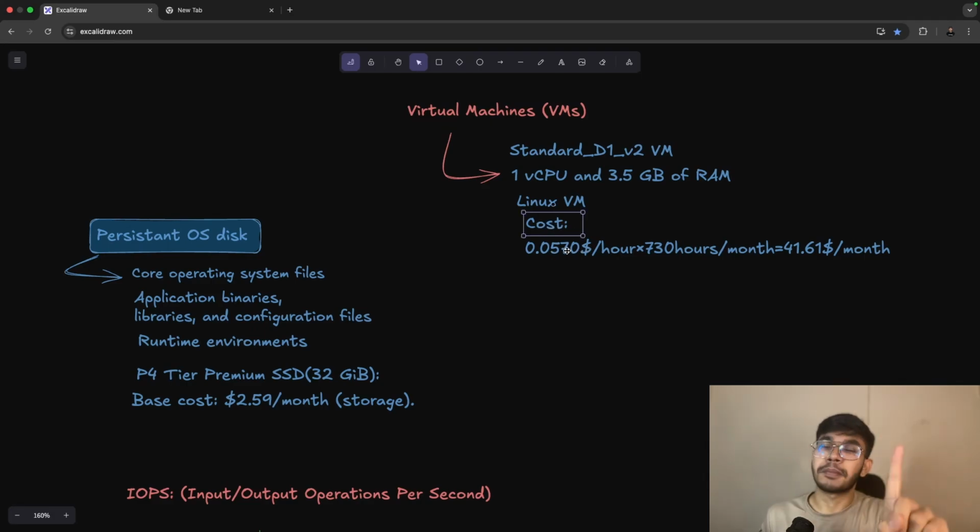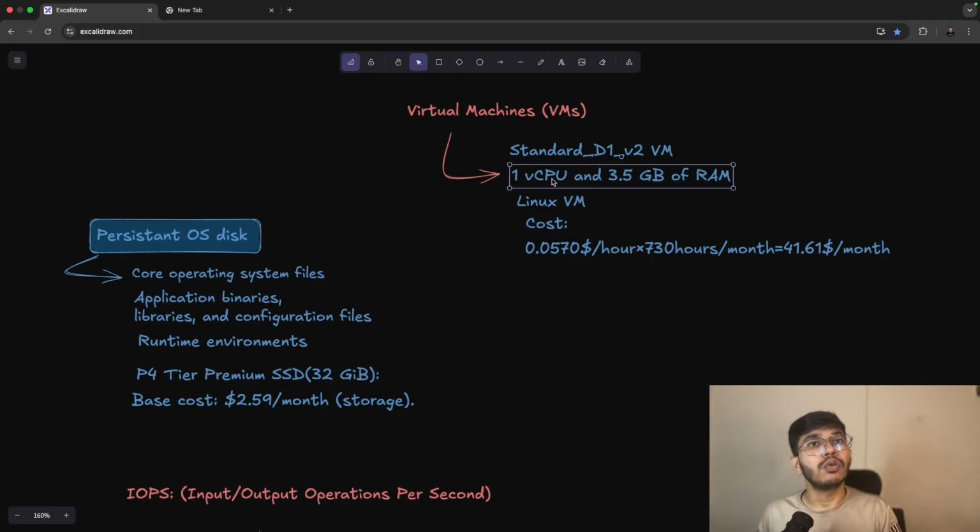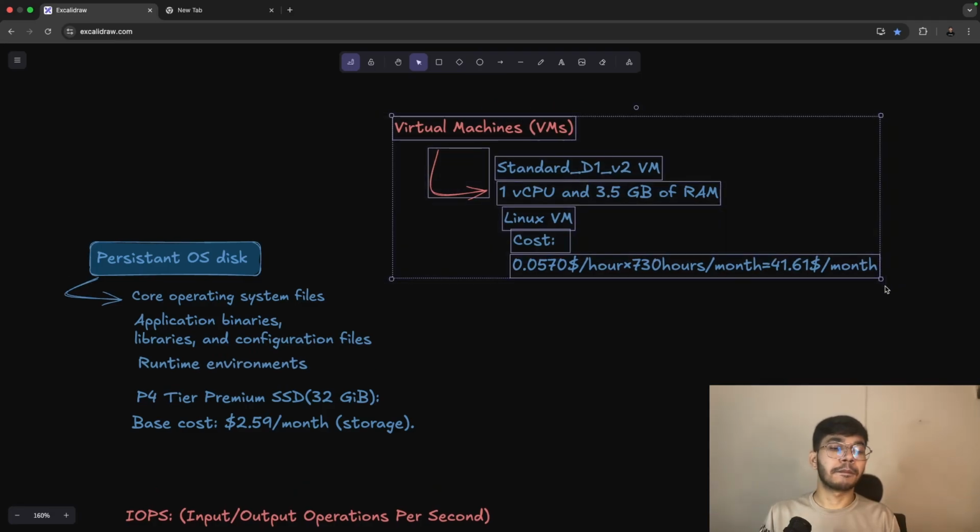If we choose this configuration, the cost will be $0.0570 per hour, and this type of virtual machine runs all the time, 24 hours. So the cost for 1 month will be $41.61 per month. So if we rent this type of machine, 1 core CPU, 3.5 GB RAM, Linux, then we have to pay Azure $41.61 per month. This pricing is not the end. We have to pay more, but usually we don't know about these things. For this reason, our Azure or AWS bill hits the sky limit.